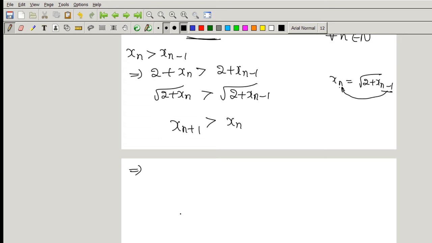By mathematical induction, this is true for m plus 1.